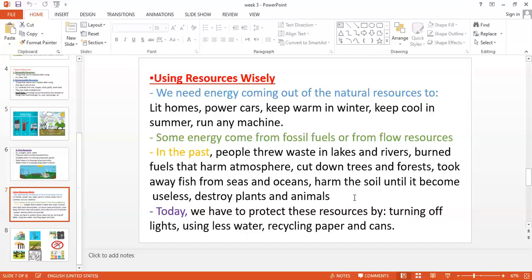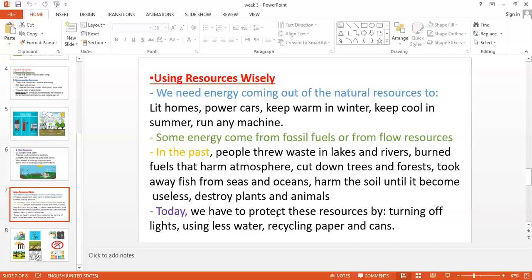What else? They harmed the soil until it became useless and destroyed plants and animals. This is in the past. But today we recognize that all of these actions harm our environment. Day by day, we will not find all of these resources.